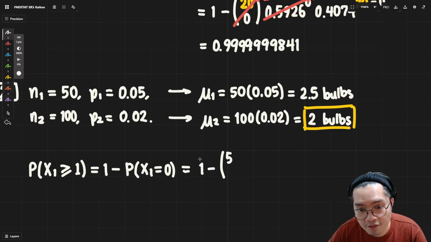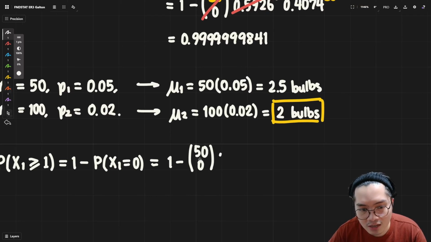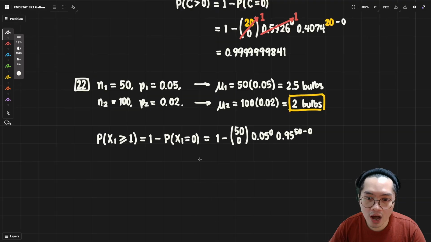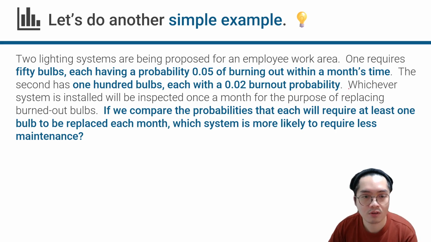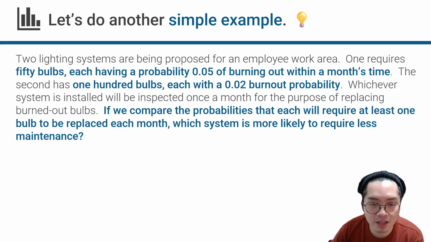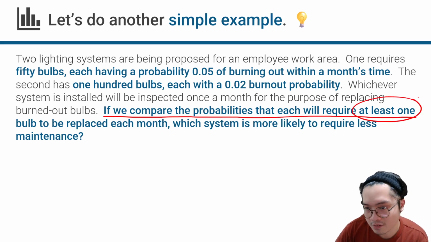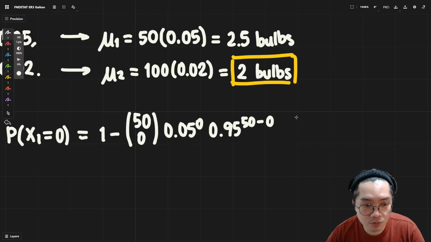So in this case, we have 50 bulbs. There are no successes. And in this case, we will have 0.05 raised to 0 times 0.95 raised to 50 minus 0. Why are we computing this? It's because whichever system is installed will be inspected once a month for the purpose of replacing burnout bulbs. If we compare the probabilities that each will require at least one, they made it very clear what kind of comparison we should do. And so this is the kind of comparison we should do.